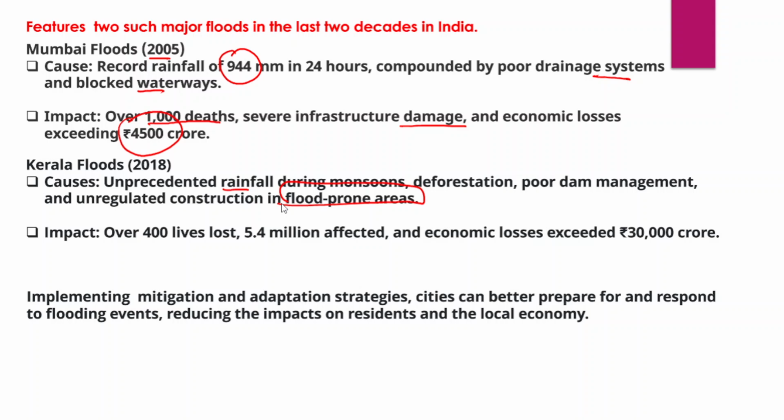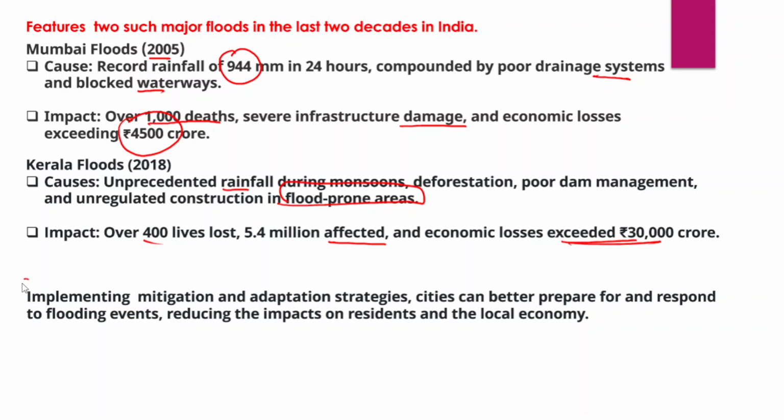In fact, landslides compounded with the flooding also caused a lot of deaths in the state of Kerala. Kerala floods 2018 caused the death of around 4,000 lives, 5.4 million people were affected, and economic losses also exceeded 30,000 crore.